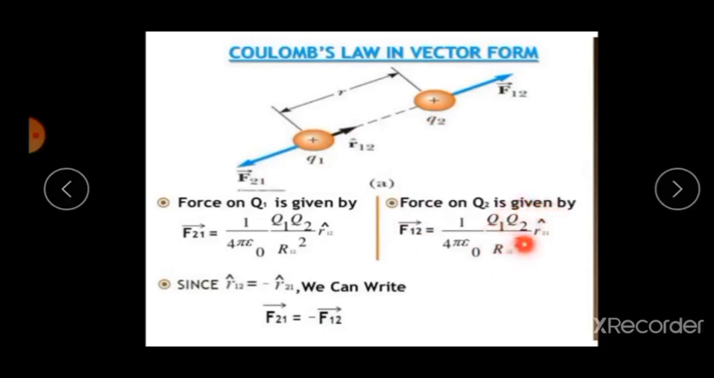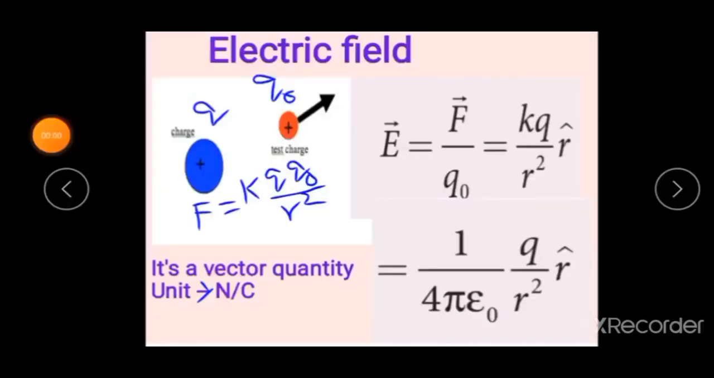R21 is a unit vector from charge Q2 to Q1. Are you clear? Okay. But R12 unit vector is equal to minus R21 unit vector. We can write F21 vector is equal to minus F12 vector. So student, this is Newton's third law of motion. Are you clear? Okay. Go to next topic, electric field.